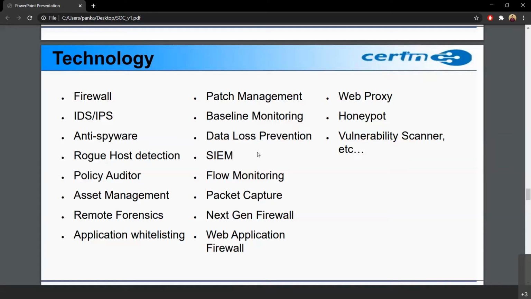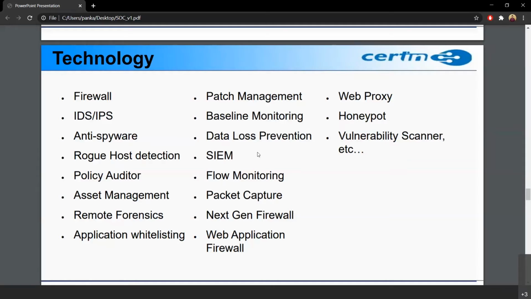Then we have remote forensics. So suppose a system is down. So at a remote place, say ONGC, suppose, is an organization. So it has plants and offices all over. So suppose on one system there's a security alert or security breach. So they detect it and escalate it. So remote forensics is basically getting onto the remote system and doing the investigation of what all occurred. So this is also a SOC part.